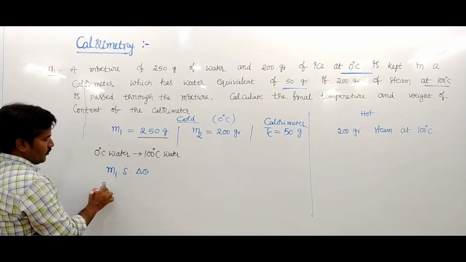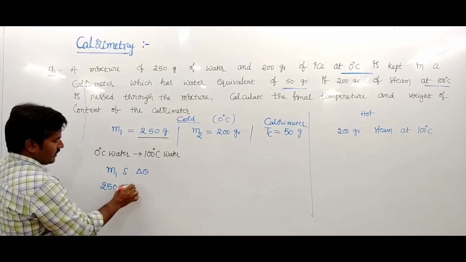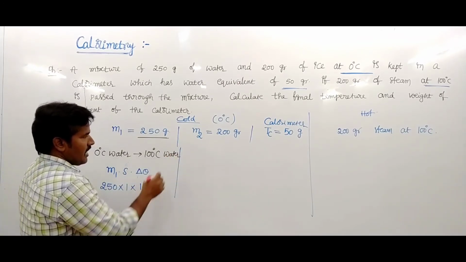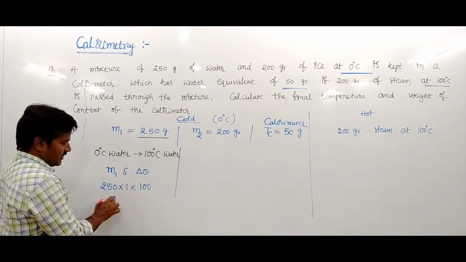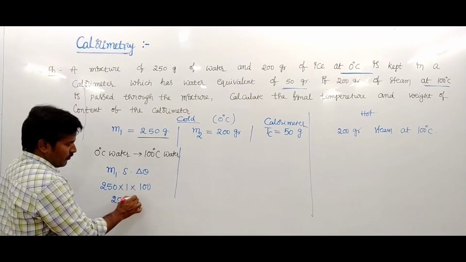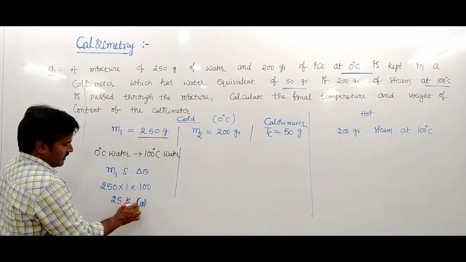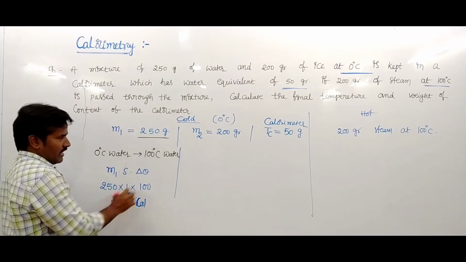It is written as 250 into 1 into the change in temperature, 100. This is the first one, which is 25 kilocalorie in the CGS system.